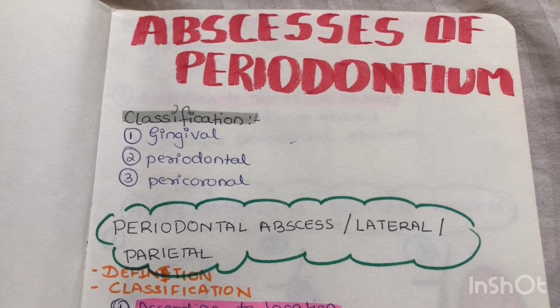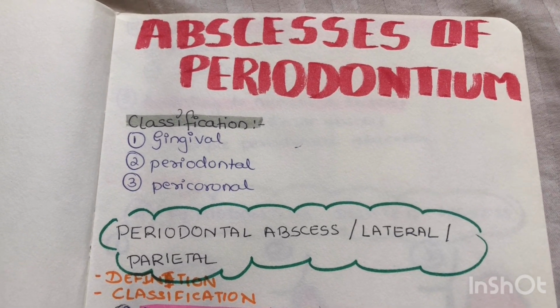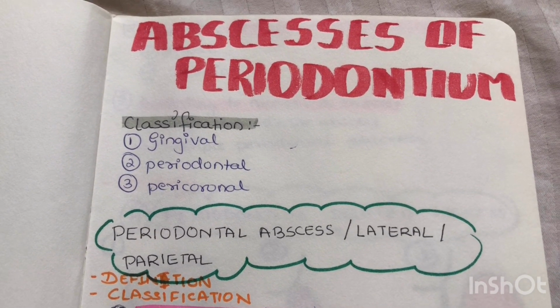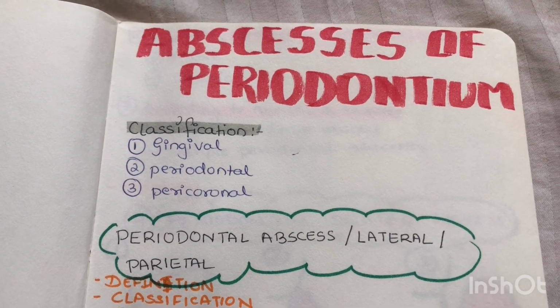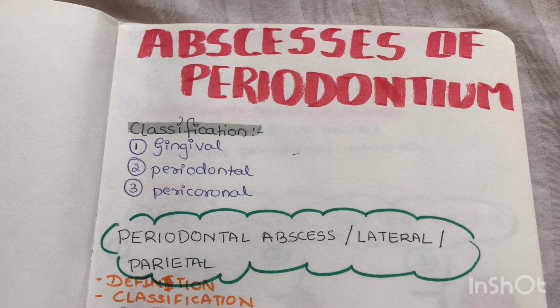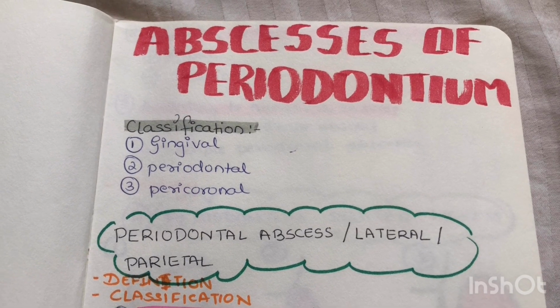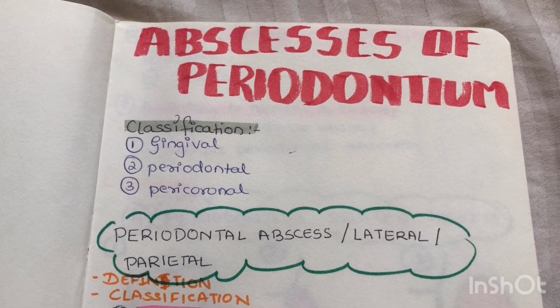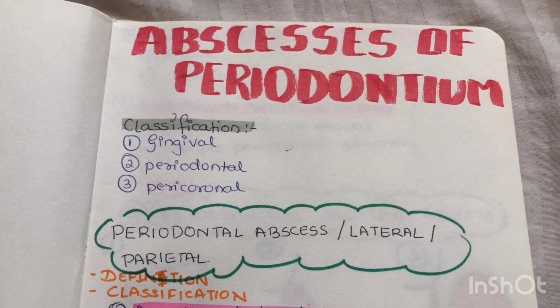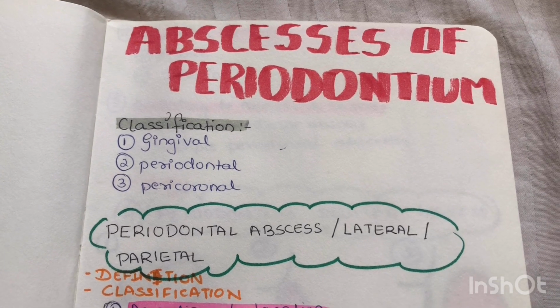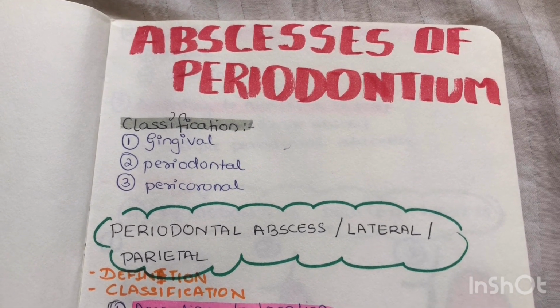Hello everyone, the topic of today's discussion is abscesses of periodontium. An abscess is a localized collection of pus within tissue. Now, according to the 1999 International Workshop for Classification of Periodontal Disease, abscesses of periodontium are divided into three types: